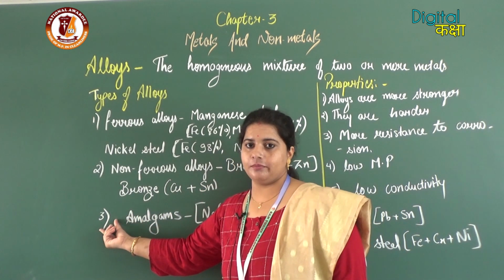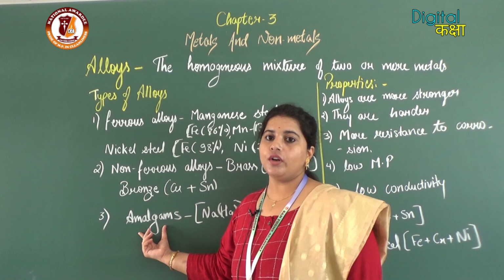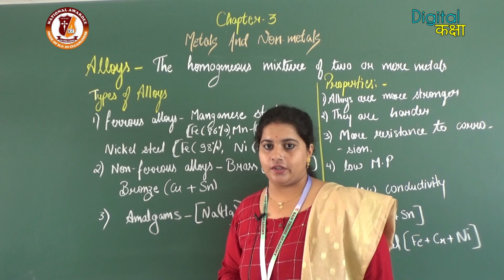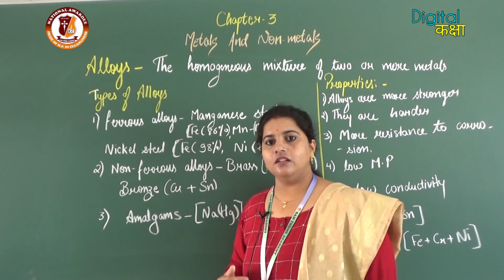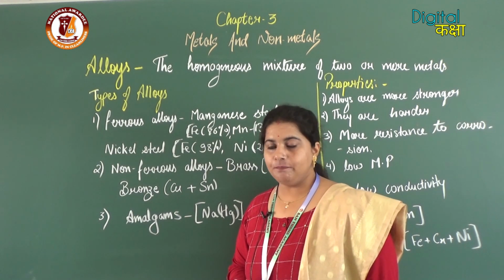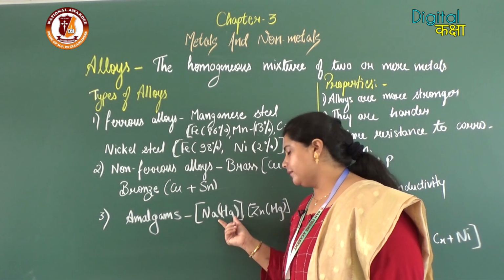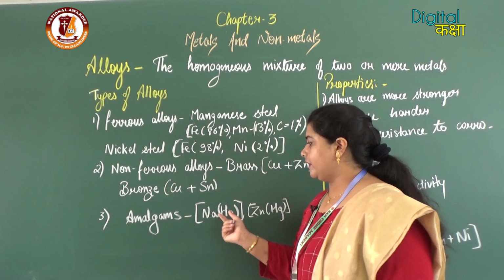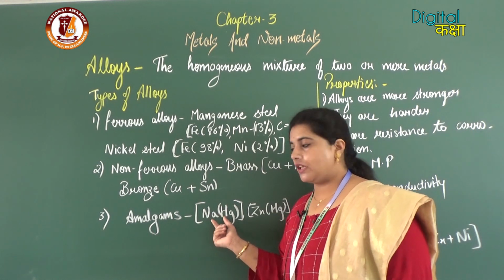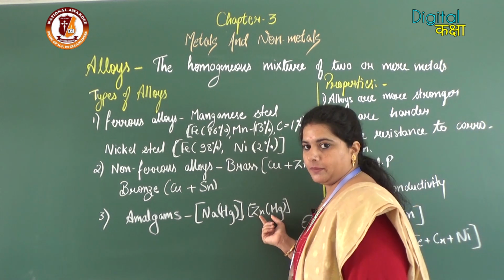Moving on to the next type and the last type of alloy, that is amalgam. Now what are amalgams? Amalgams always contain mercury. When we mix a metal with mercury, it is called an amalgam. Two types of amalgams are present, sodium amalgam and zinc amalgam. When mercury is mixed with sodium, it is sodium amalgam. When zinc is mixed with mercury, then it is zinc amalgam.